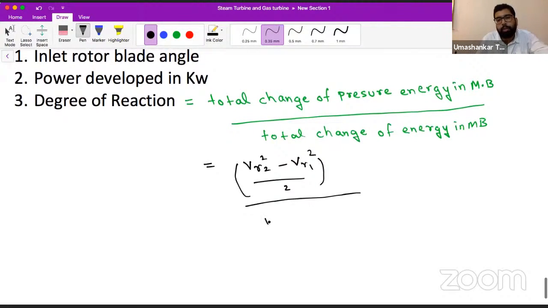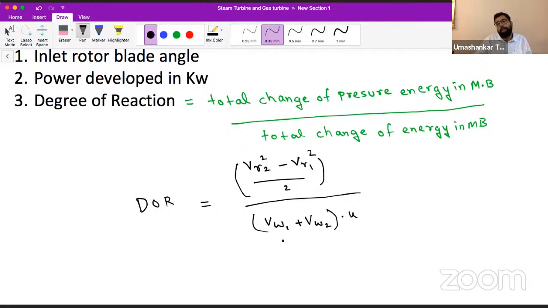The total change of energy is (VW1 plus VW2) into U. I am writing in terms of unit mass. So this is your degree of reaction. We already know the total change of energy is equal to the power of the blade, upon the part of this power played by the pressure energy.